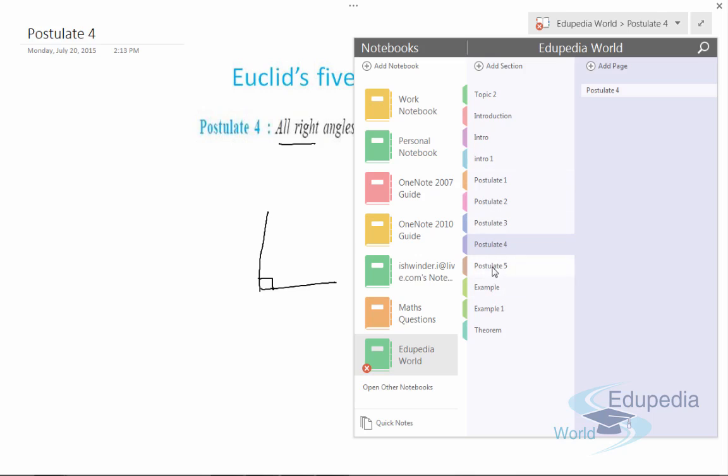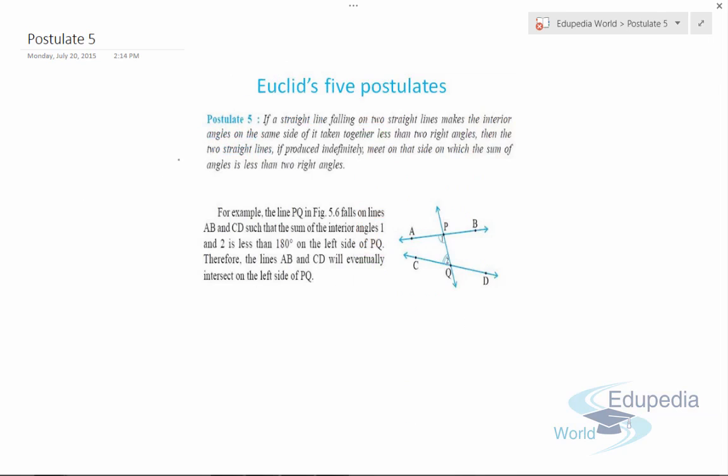Now let's discuss the fifth postulate, which is a very interesting postulate. The fifth postulate says that if a straight line falling on two straight lines makes the interior angles on the same side of it taken together less than two right angles. What it is trying to say is, suppose we have two lines like this, and a straight line falls on these two lines, then the interior angles are like this one and this one, or we can say angle 1 and angle 2 on the same side, either left or right.